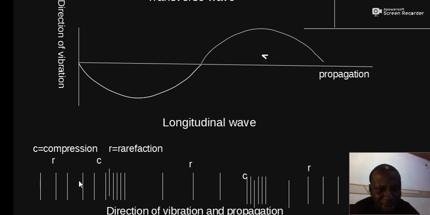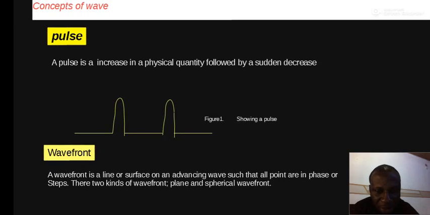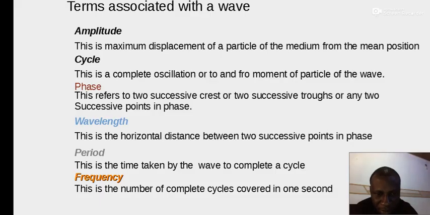Now, the expanded regions you can see are known as rarefactions, represented by R, while the compressed region is represented by C. Here we have dense lines, and so this sequence of R and C in alternating fashion or manner will result in movement of the particles of the wave.